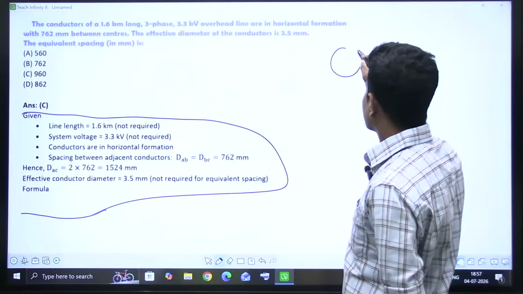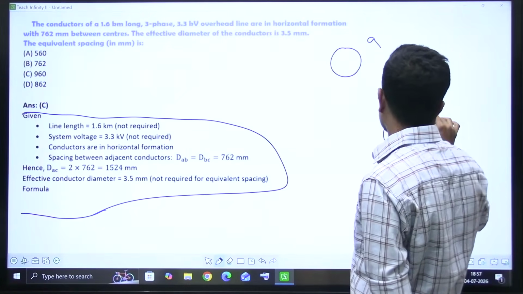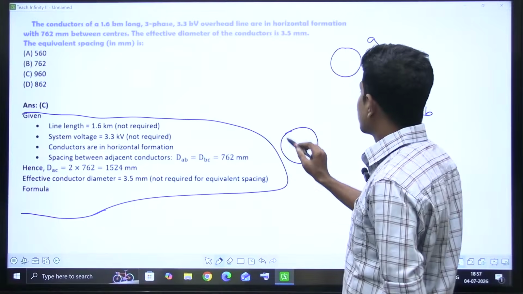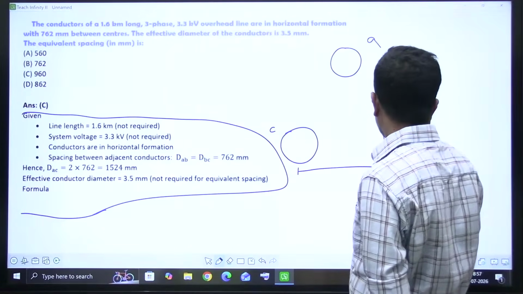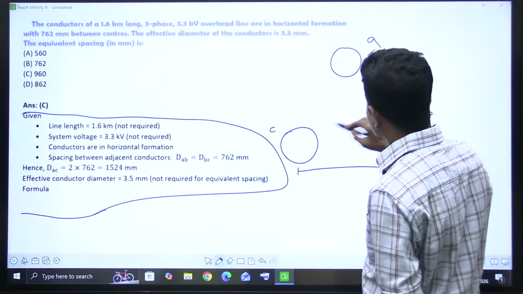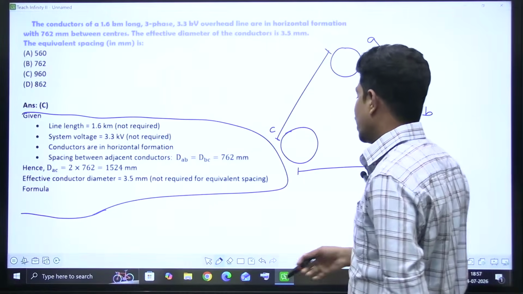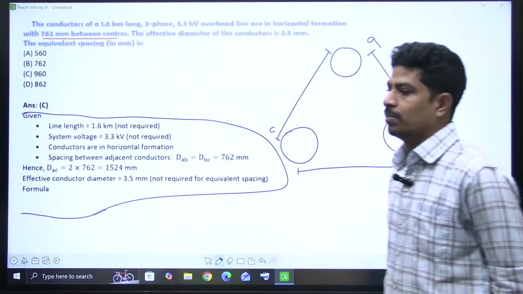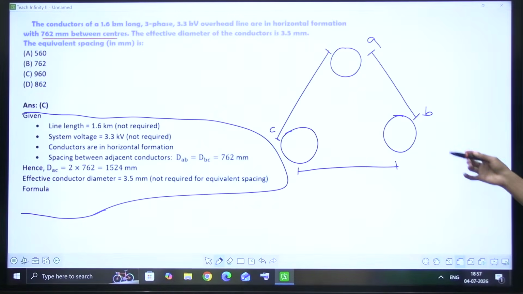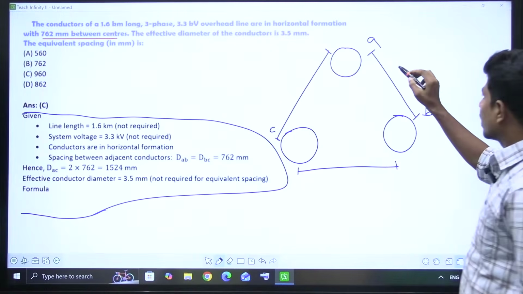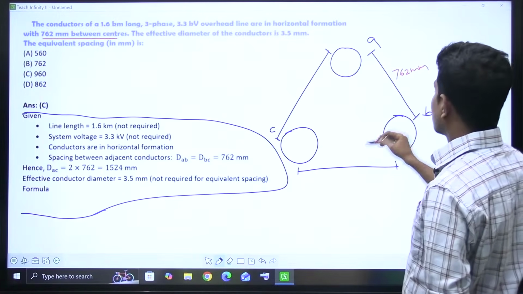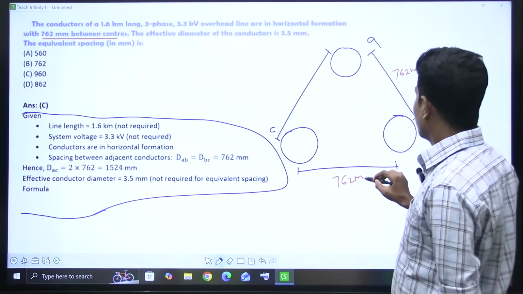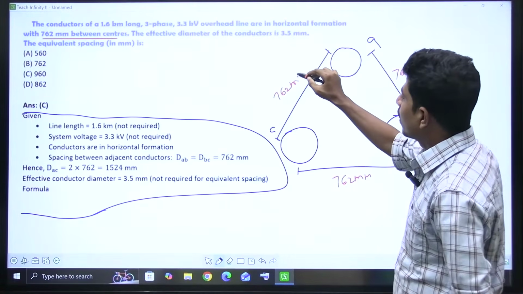So there are 3 conductors: phase A, phase B, phase C. You'll ask, sir, how do you know that these are arranged in an equilateral triangle format? He gave only one distance. The distance between the centers is 762 mm. So the distance is equal between all 3 conductors if they are kept at the vertices of an equilateral triangle. This is 762 mm, this is also 762 mm, and this is also 762 mm.